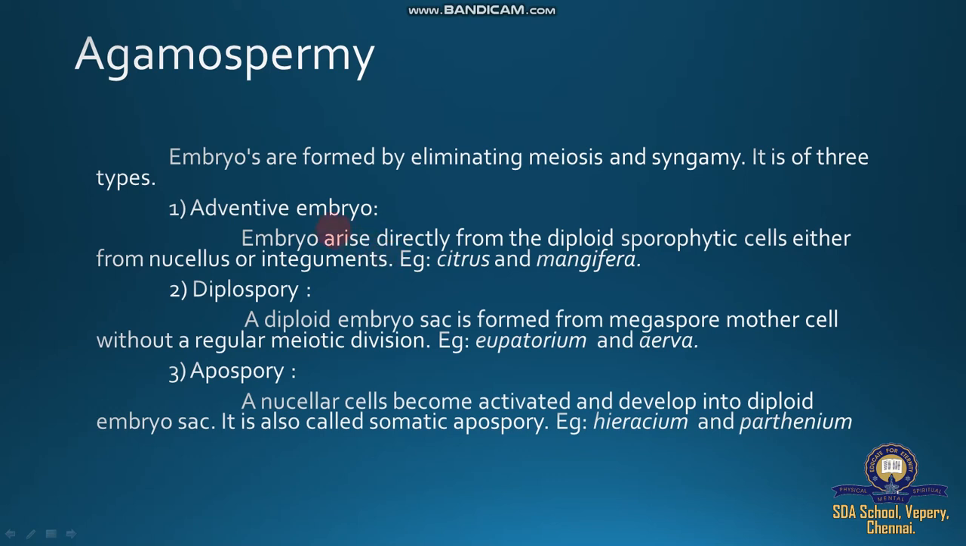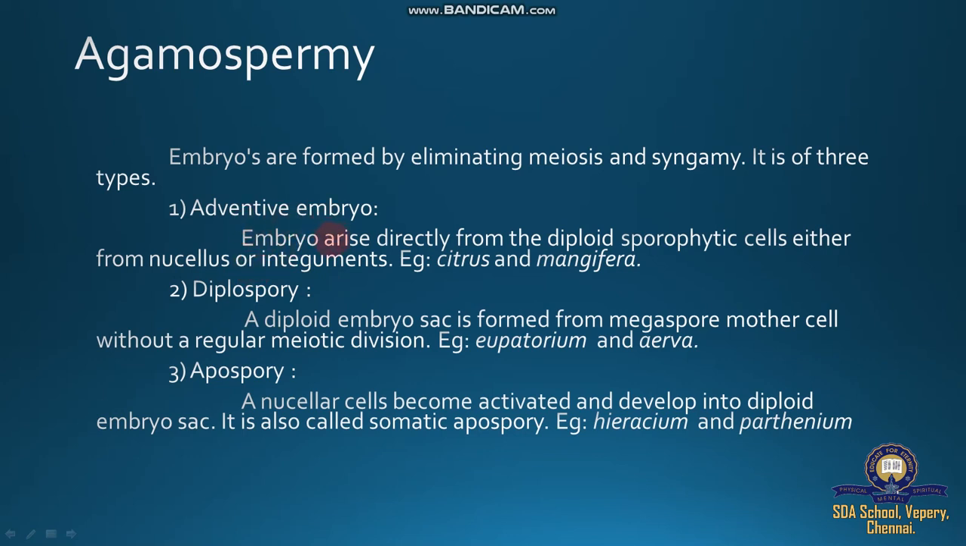So the egg and sperm fuse to form a zygote and develop into an embryo. But here what happened? This egg is completely eliminated and does not take part in reproduction. The embryo arises directly from the diploid sporophytic cell, either from the nucellus or the integument. What is nucellus? The nourishing tissue of the developing embryo. Examples: citrus and Mangifera. Since nucellus tissue is diploid, 2n, the nucellus or integuments directly developing embryos are called adventive embryo.